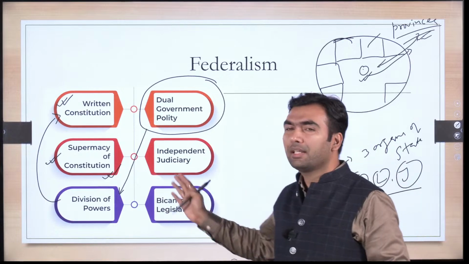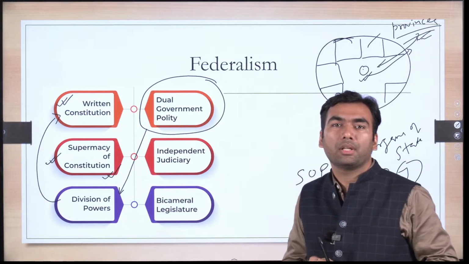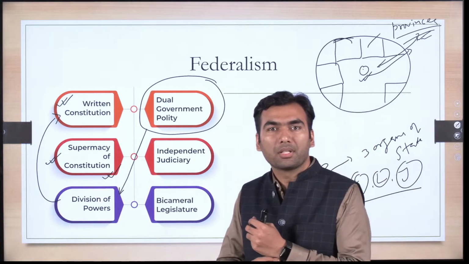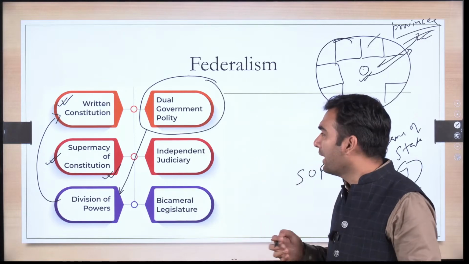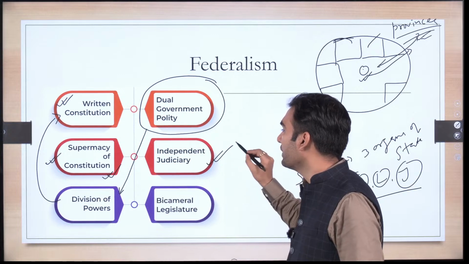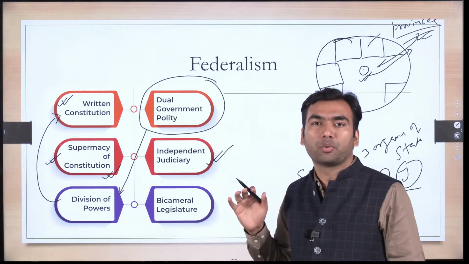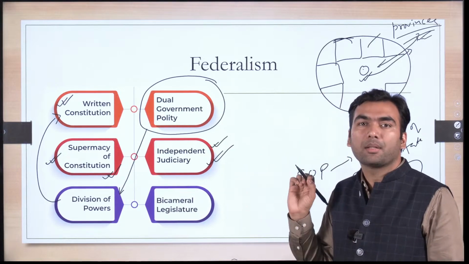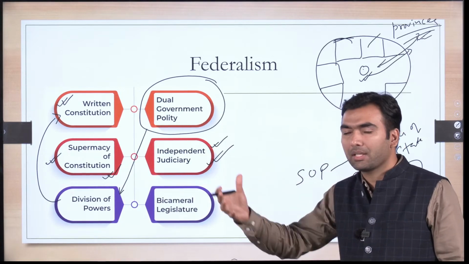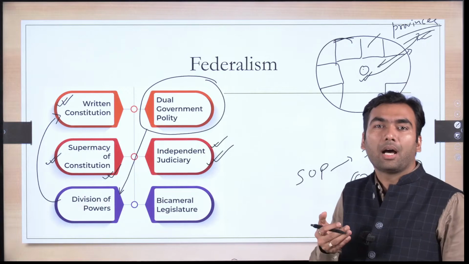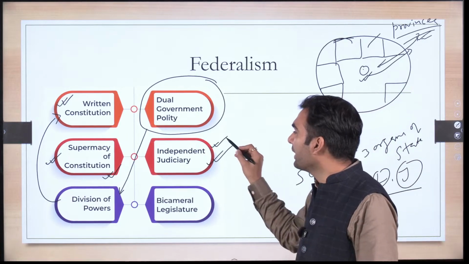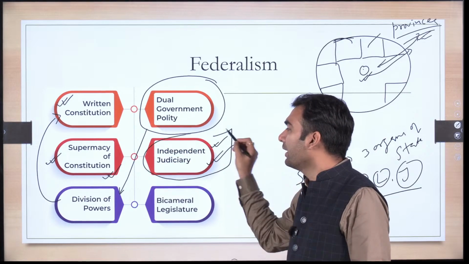And in case there is a dispute between union and a state, there are two governments, so there can definitely be scope for dispute. For that, there has to be an independent judiciary to look after the disputes. This is a very important feature. Once UPSC asked in the prelims exam also, it gave various options, which of the following are the features of federalism, and most of the students made the error that they did not take independent judiciary.